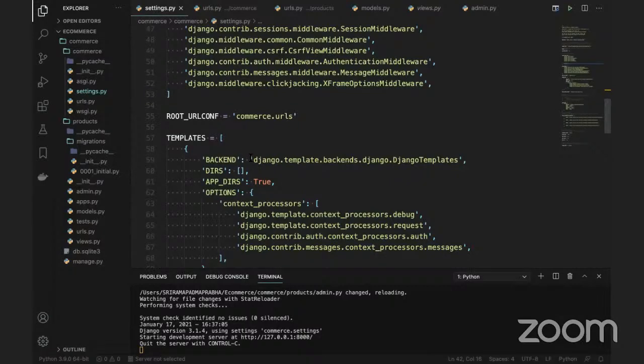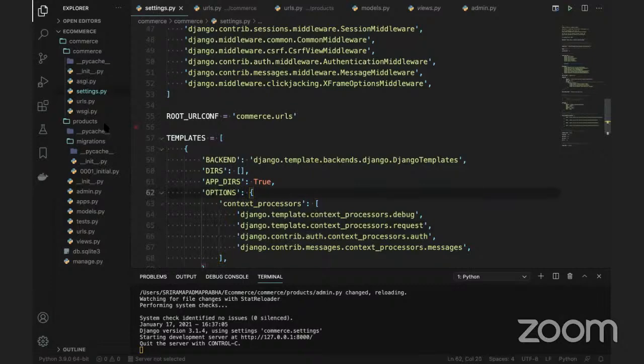So far you are seeing the admin screen. That information I want to show to the end user. For example, if admin is uploading 10 products, I want to show the information of those 10 products to the end user. So let's create that information now. We'll see how it works.